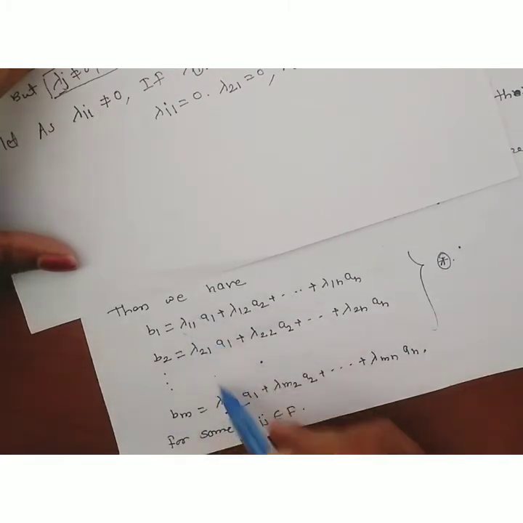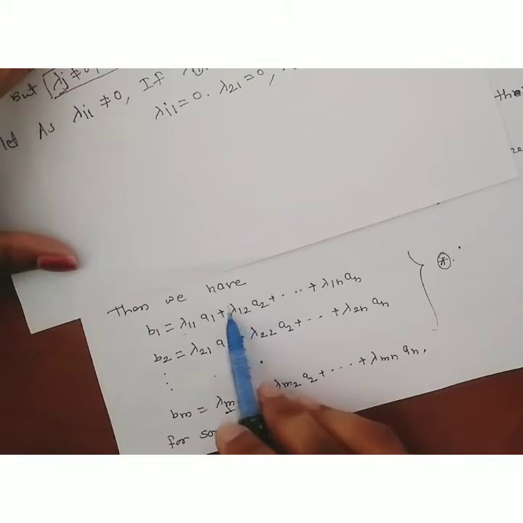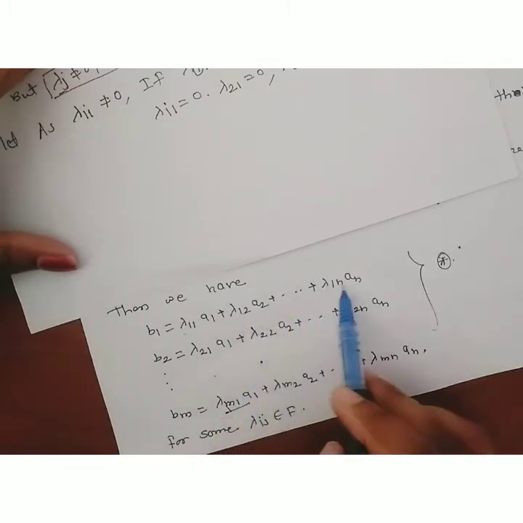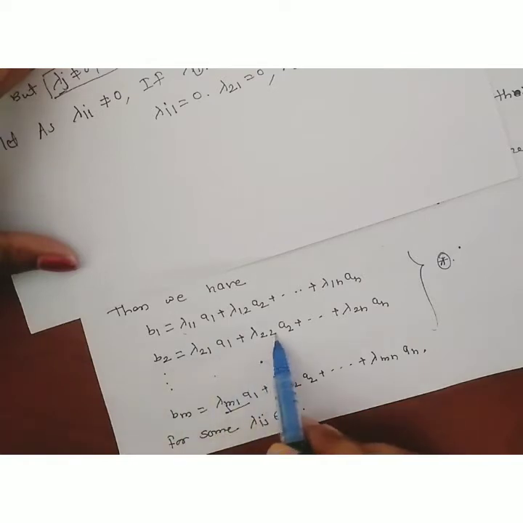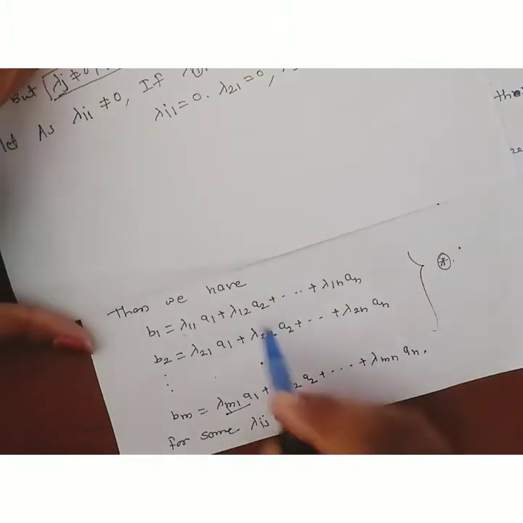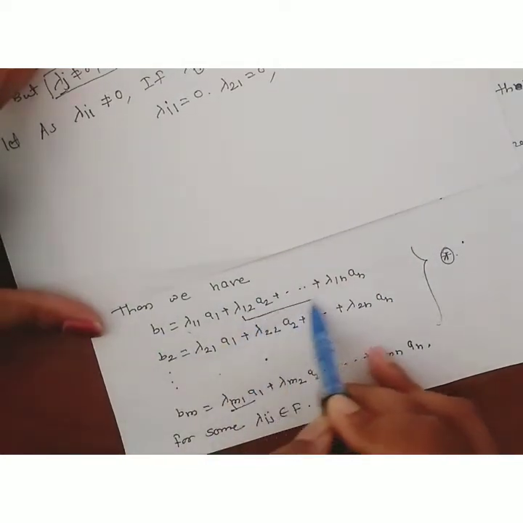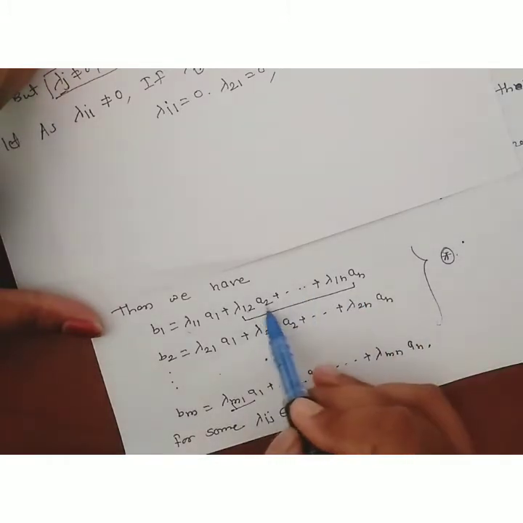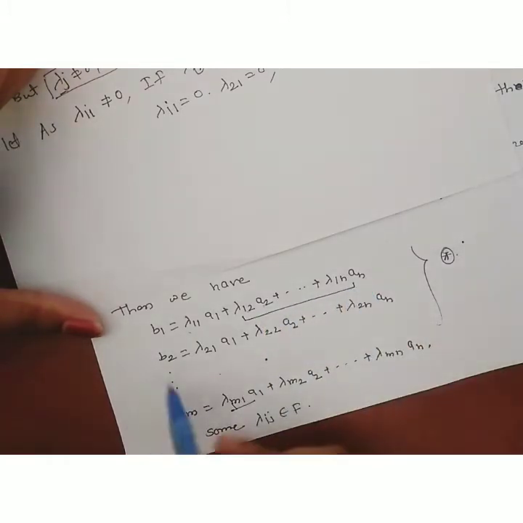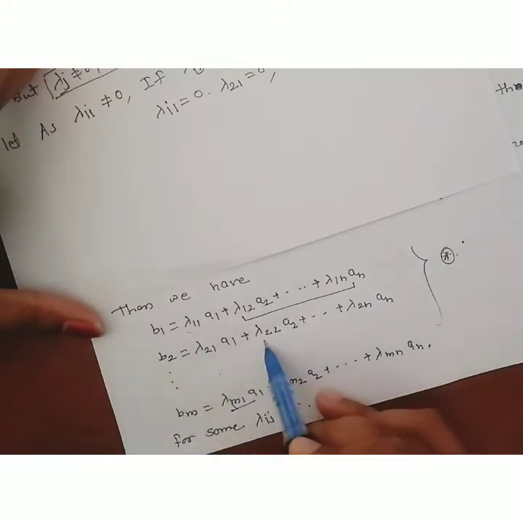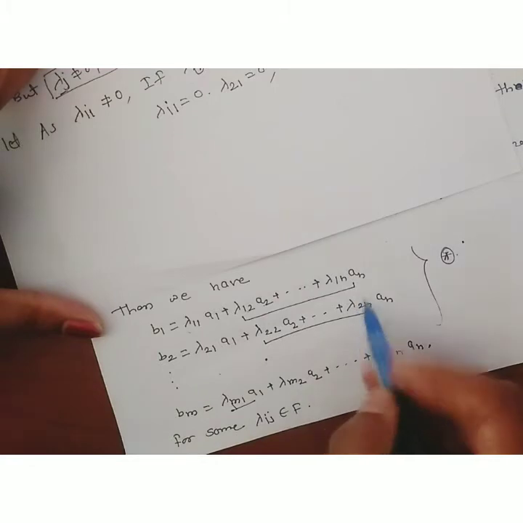Then if these terms are 0, b1 is equal to, starting from here, lambda 12 a2 up to lambda 1n an. Then b2 is equal to lambda 22 a2 up to lambda 2n an. Then bm is equal to lambda m2 a2 plus up to lambda mn an, for lambda ij belonging to the field. Here the a1 term is neglected. So each element b1 can be written in the span of these n-1 vectors, which are a2, a3, up to an. Also look here at b2: if this term is 0, it can be written as a linear combination of these n-1 vectors.